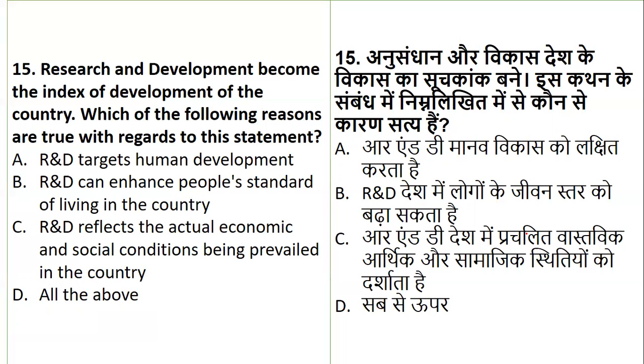R&D reflects the actual economic and social conditions prevailing in the country. Or all the above. The answer is all the above: R&D targets human development, enhances the standard of living, and reflects the economic conditions.